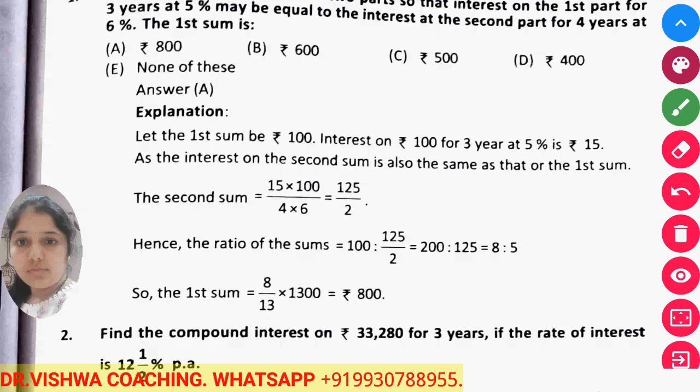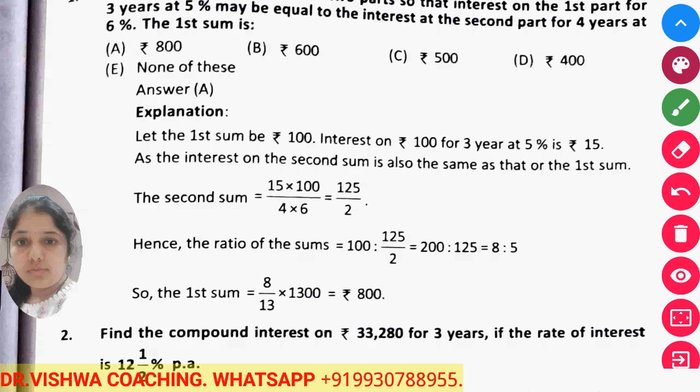Okay. It is a little bit lengthy to understand, but when we use 100 rupees, it is easy to calculate all the things, so they had used 100 rupees as the first sum, and then they had calculated all the rate of interest regarding it. The ratio of both the sums we had made, so that if 100 rupees is there and interest is 15 rupees, then if 1300 is there, how much interest will be there?